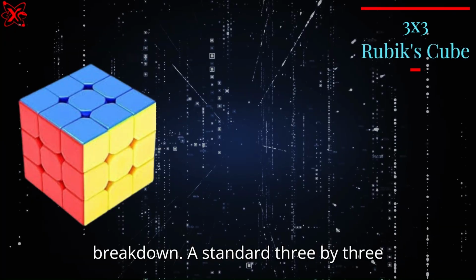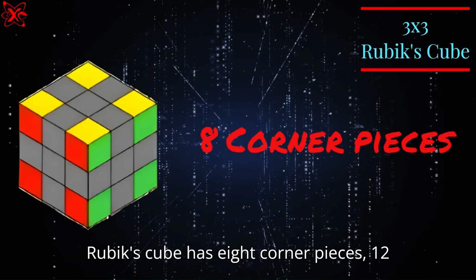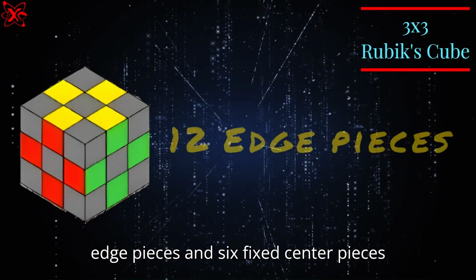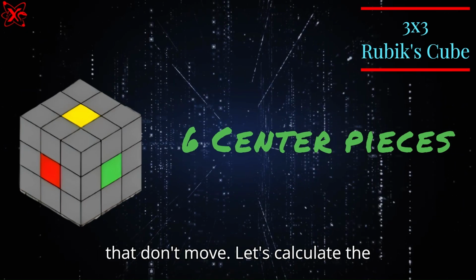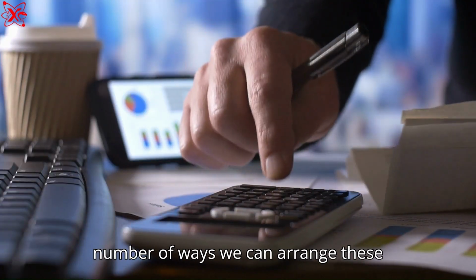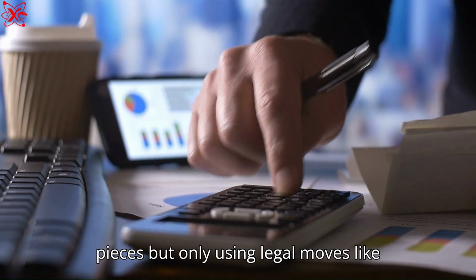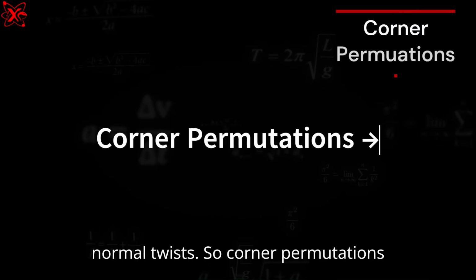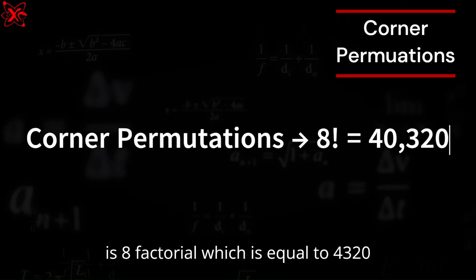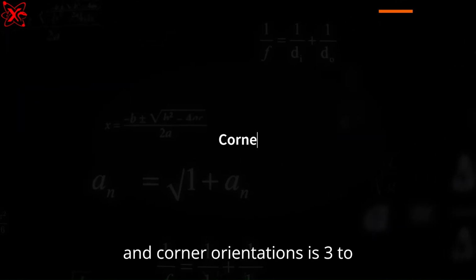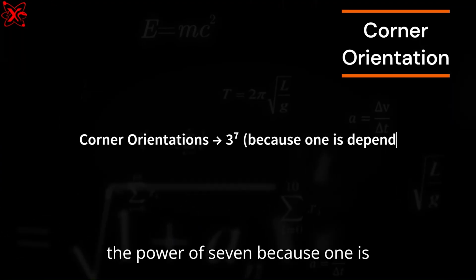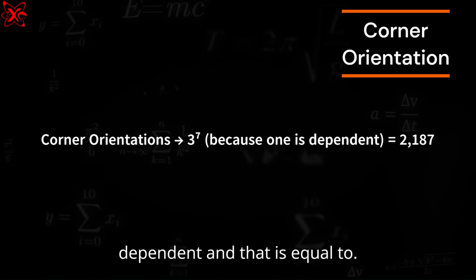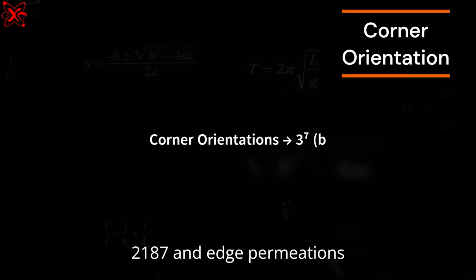A standard 3x3 Rubik's Cube has 8 corner pieces, 12 edge pieces and 6 fixed center pieces that don't move. Let's calculate the number of ways we can arrange these pieces, but only using legal moves like normal twists. Corner permutations is 8 factorial, which is equal to 40,320, and corner orientations is 3 to the power of 7 because 1 is dependent, and that is equal to 2187.